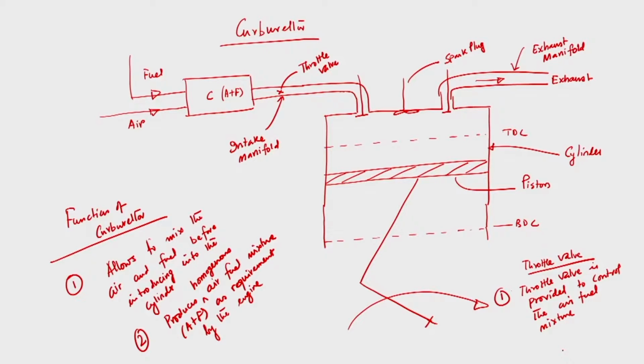Throttle valve is provided to control the air fuel mixture depending upon the load to be supplied in the cylinder, depending upon the load.